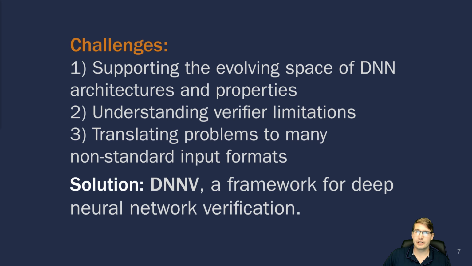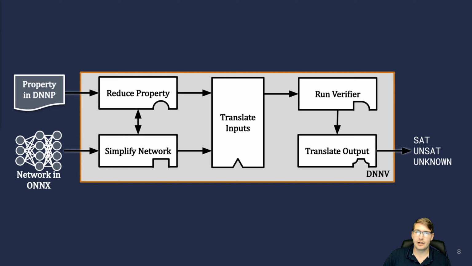To address these issues, we introduced DNNV, a framework for deep neural network verification. DNNV introduces a standard for network and property specification formats to help create more reusable benchmarks, and it increases the applicability of verifiers by performing property reduction and network simplification to formulate equivalent verification problems in a form supported by a given verifier. DNNV takes as input a network in the common ONNX model format, a property written in an expressive domain-specific language, DNNP, and the name of a target verifier. Using the utilities provided by the framework and plugins for the target verifier, DNNV transforms the problem by simplifying the network and reducing the property to enable the application of verifiers that would otherwise be unable to run. DNNV then translates the network and property to the input format of the desired verifier, runs that verifier on the transformed problem, and returns the results in a standardized format.